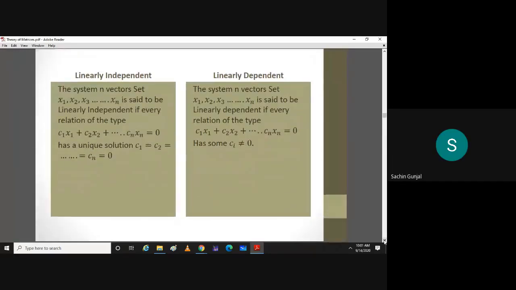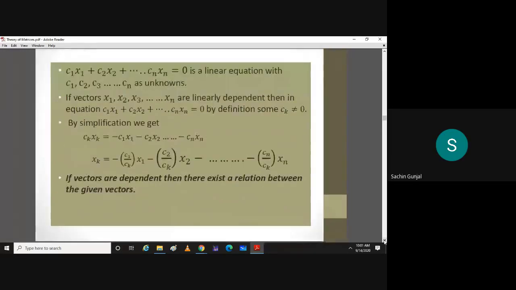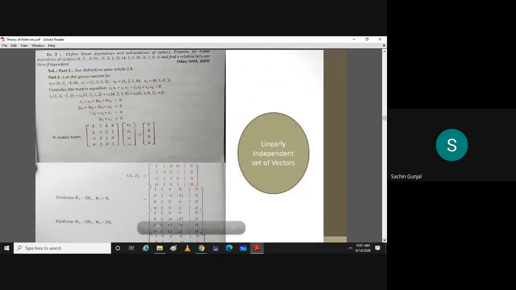Let me go back to that example. What was your point? Sir, in this, the coefficient of C is also there, no? But before this, according to the definition, C was the coefficient. Yeah. Here it is. C1 is the coefficient. X1 is the given vector. Then C2 is the coefficient of X2, C3 is the coefficient of X3, C4 is the coefficient of X4.